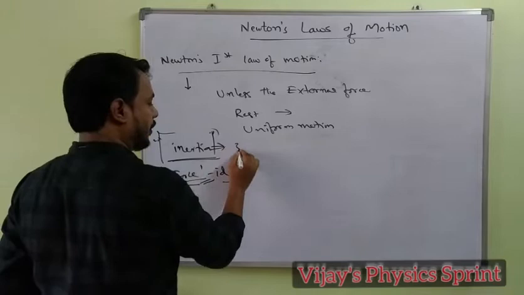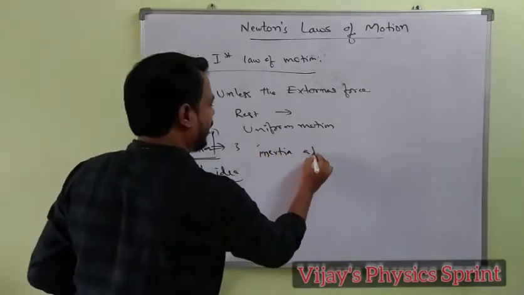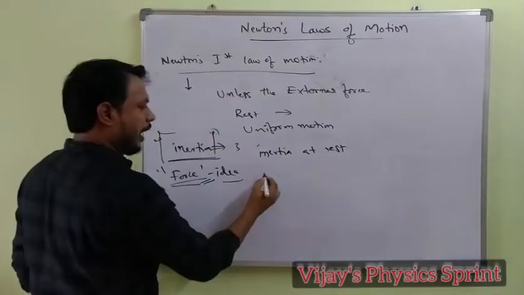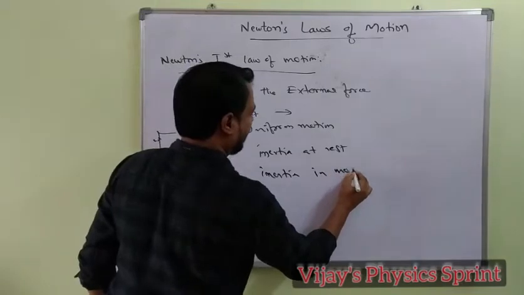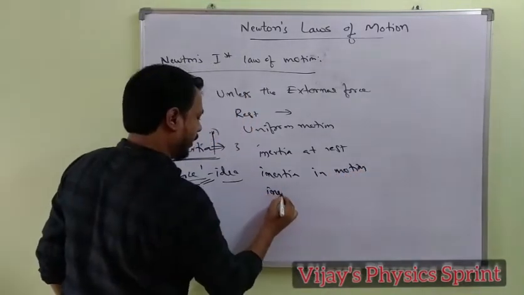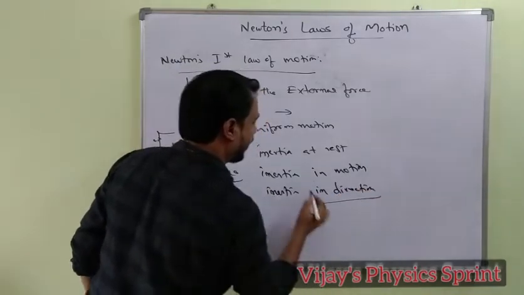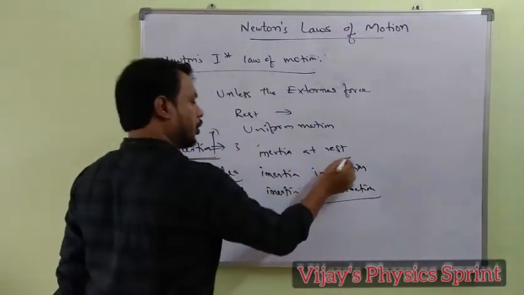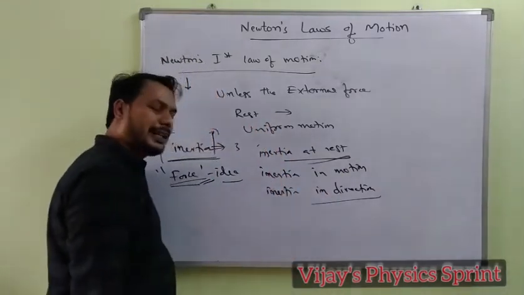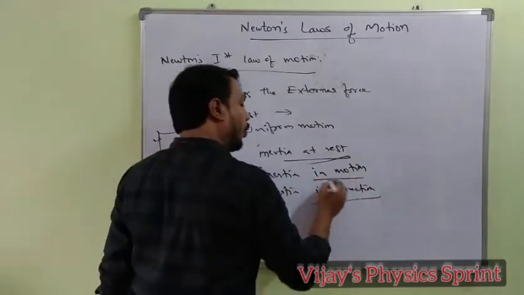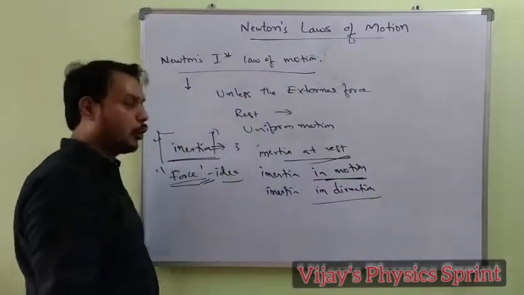We have three types of inertia: inertia at rest, inertia in motion, and inertia in direction. A body at rest continues in the same rest position, so that is inertia at rest. If the body is in uniform motion, it continues in the same motion; that is inertia in motion.